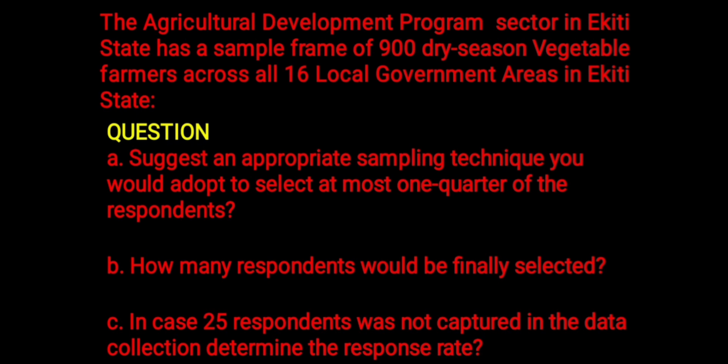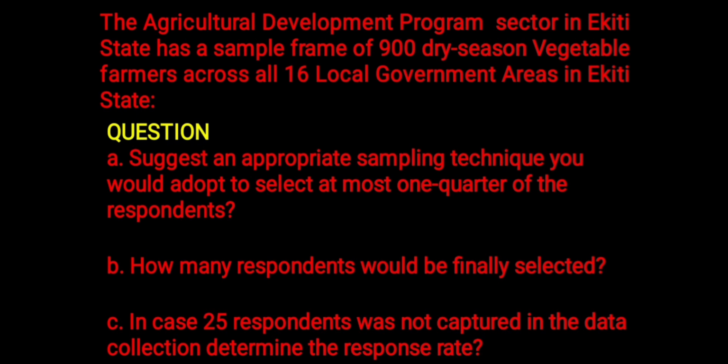Question A. Suggest an appropriate sampling technique you would adopt to select at most one quarter of the respondents. Question B. How many respondents will be finally selected? Question C. In case 25 respondents were not captured in the data collection, determine the response rate.